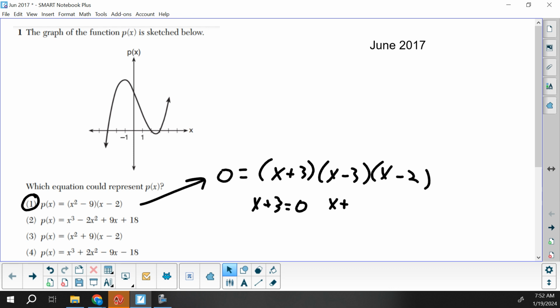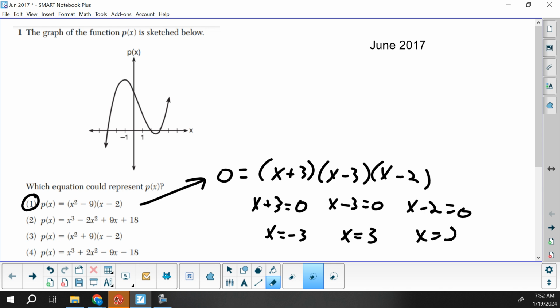Set those each equal to 0, and you'd eventually get x equals -3. Oops, sorry, I wrote plus 3 on this one. That's a minus. X equals -3, x equals +3, and x equals 2. So then that matches with what we want.